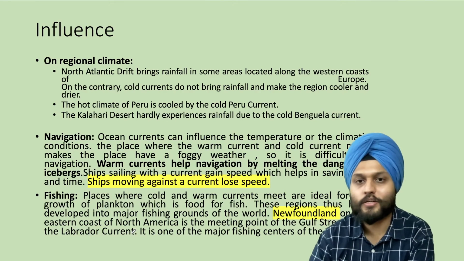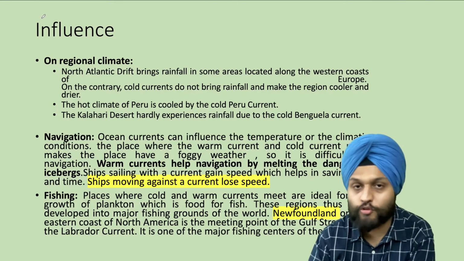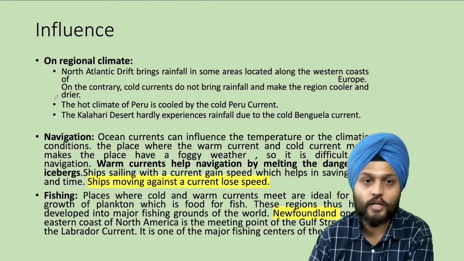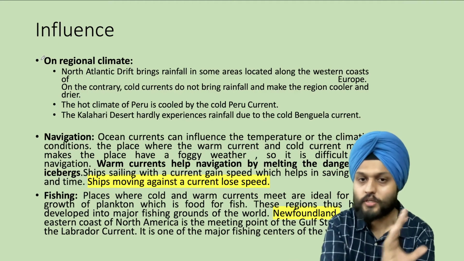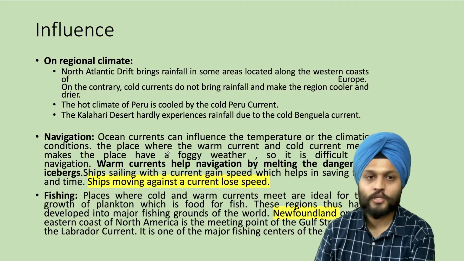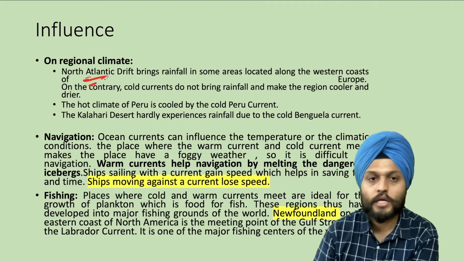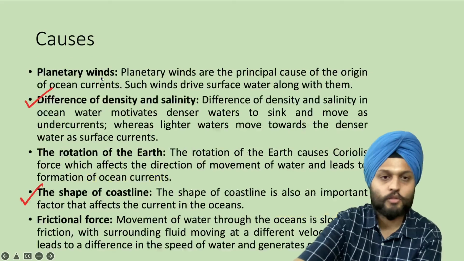Then what is the impact? Now here it will be best if you can just give the examples rather than just explaining too much. Just give out the examples. So in regional climate, we have the example of the North Atlantic drift. So let's look at this.